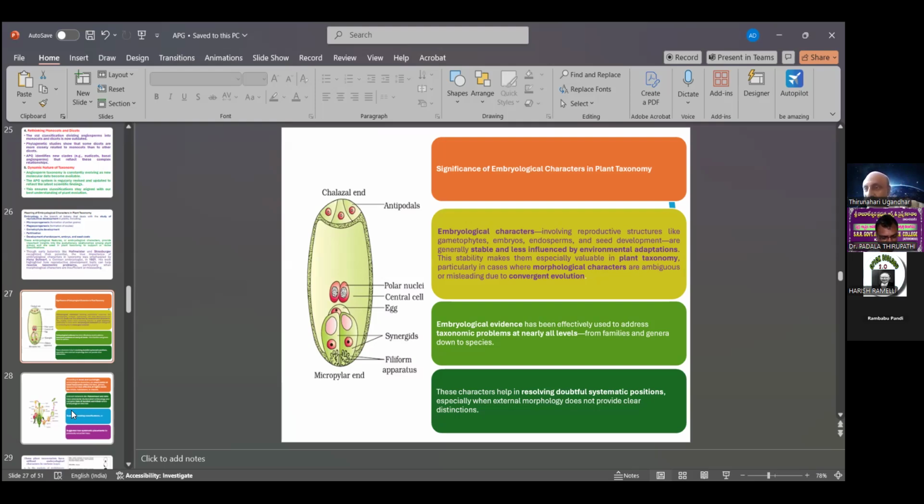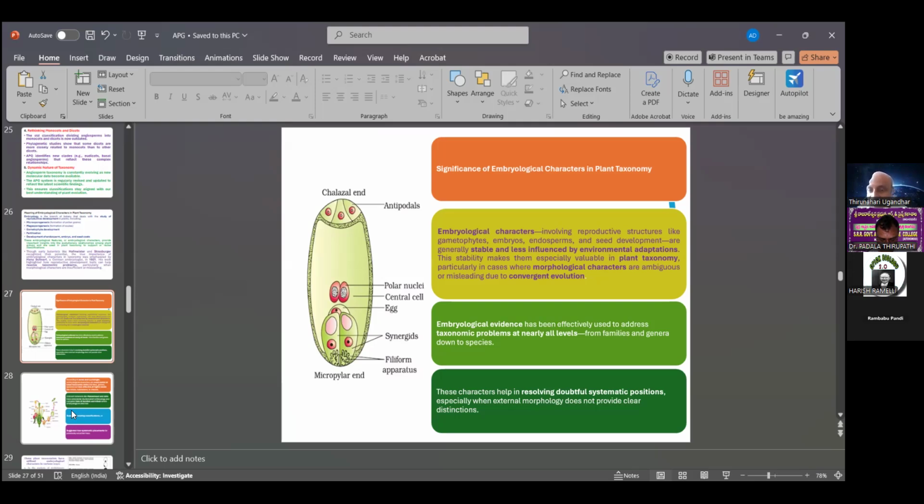Relating it to plant taxonomy, embryological evidence has been effectively used to address taxonomic problems at nearly all levels, from families and genera to species. Species name, generic name, family name, order name are all related to the embryological characters of plants, which is the basis of the current concept of plant taxonomy.